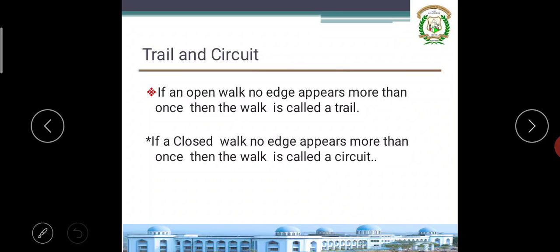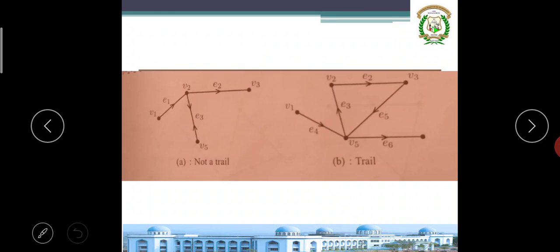What is a trail and a circuit? Carefully watch. If in an open walk, where terminal vertices are different, no edge repeats, then that's called a trail. When a closed walk, where end vertices are the same, has no edge repeated, then it's called a circuit. Observe this very clearly. It is not a trail.